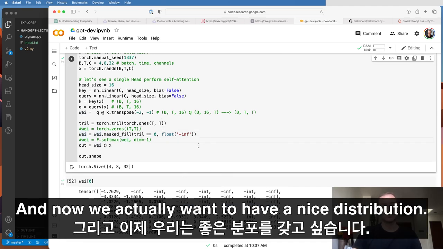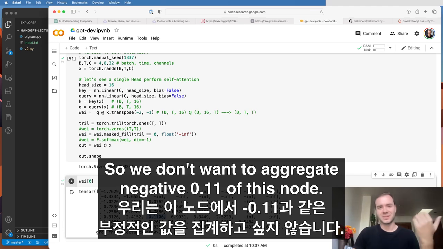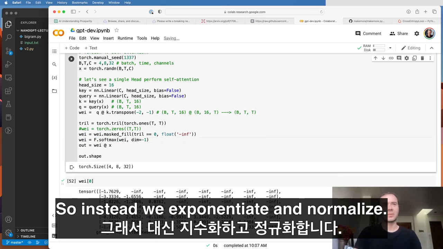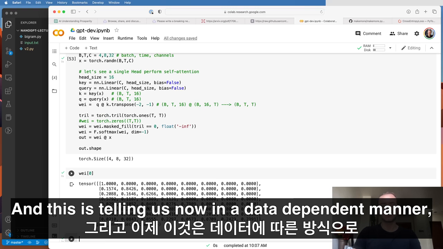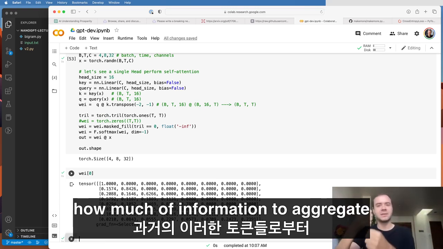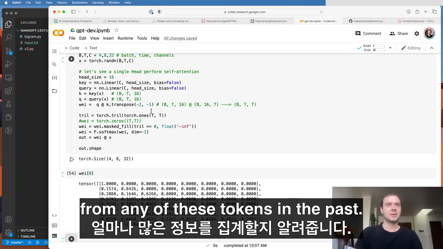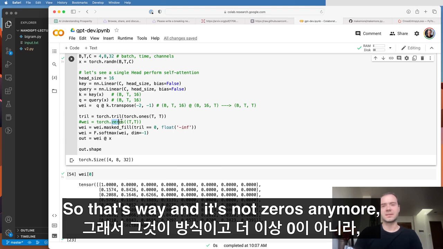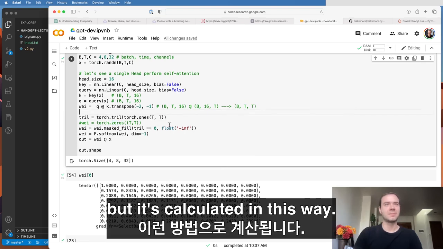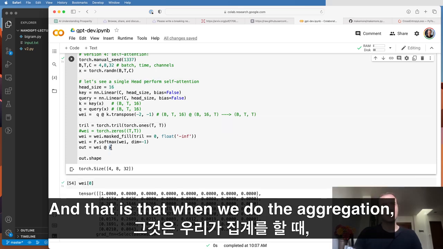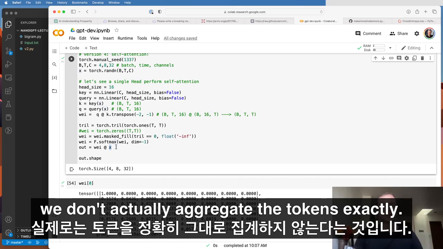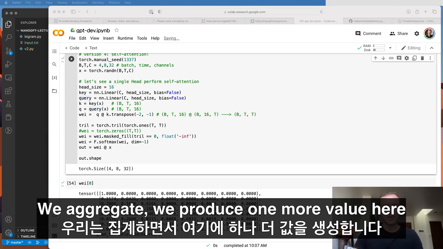And now we actually want to have a nice distribution. We don't want to aggregate -0.11 of this node. That's crazy. So instead we exponentiate and normalize, and now we get a nice distribution that sums to 1. This is telling us now, in a data-dependent manner, how much information to aggregate from any of these tokens in the past. So that's wei, and it's not zeros anymore, but it's calculated in this way. Now there's one more part to a single self-attention head, and that is that when we do the aggregation, we don't actually aggregate the tokens exactly. We produce one more value here, and we call that the value.